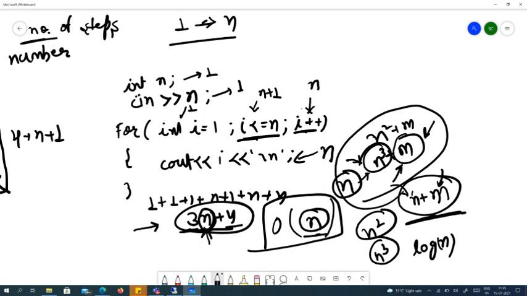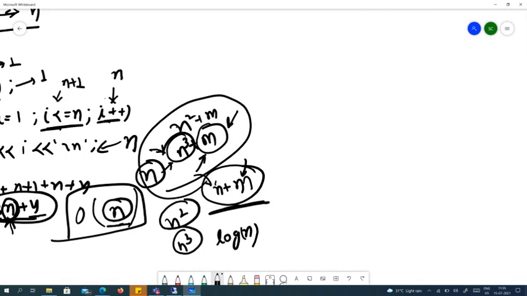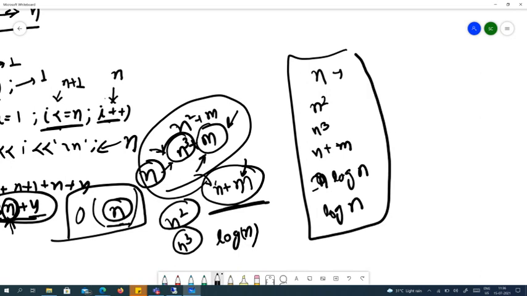So this was straightforward, n. But when is this n square? We can take one more example. If you want, I can create a different video with different examples for different time complexities. This was the example of n square, n cube, n plus m, or log n, simple log n.